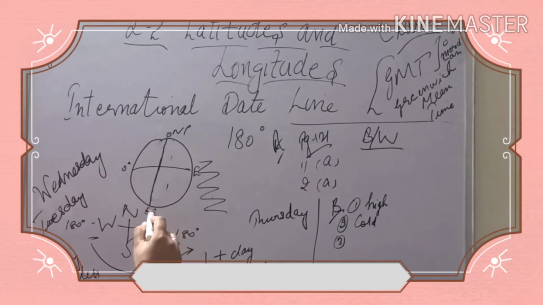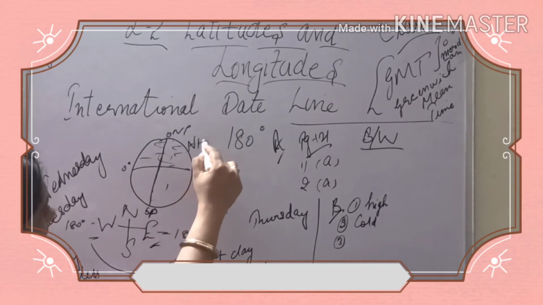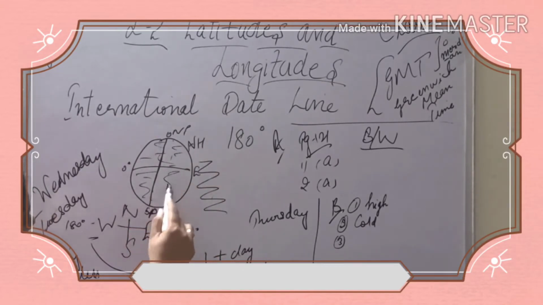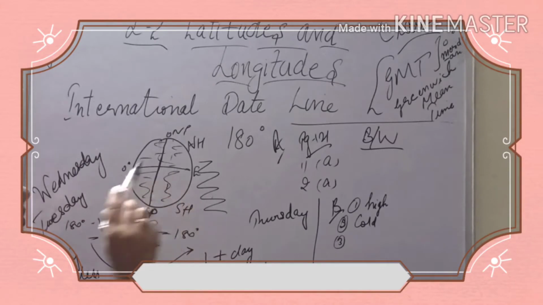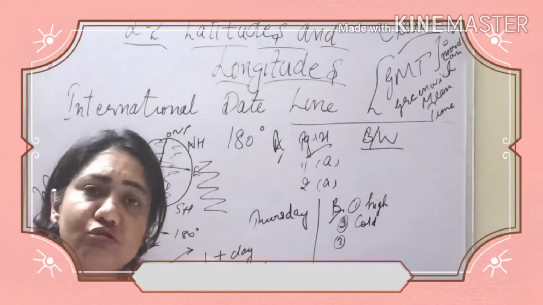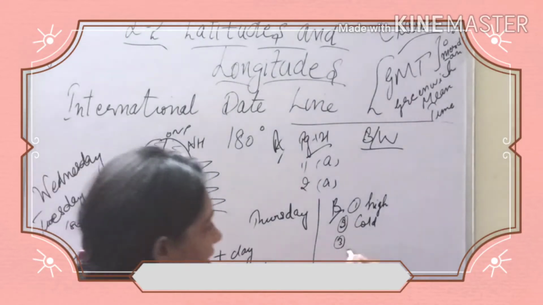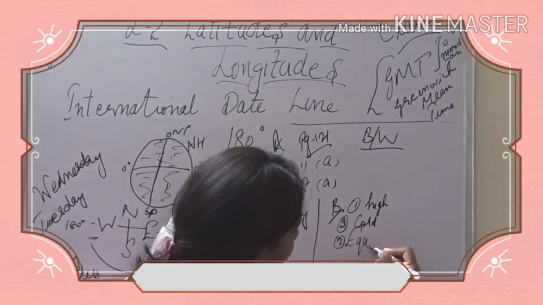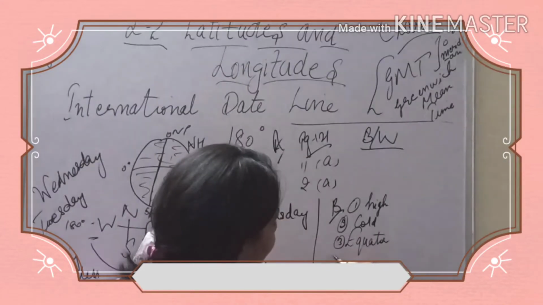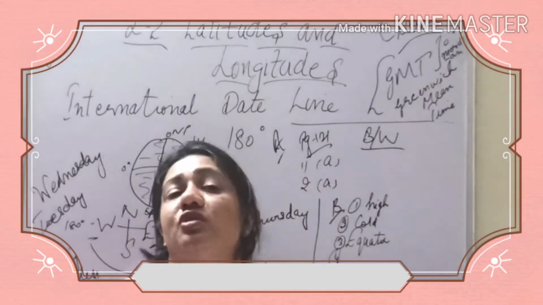This is South Pole. So it divides the earth into 2 halves. This upper portion is known as Northern Hemisphere, and this portion is known as Southern Hemisphere. This line of equator divides it into 2 parts. So the equator is the imaginary line. Equator. All these lines, be it parallels or meridians, are the imaginary lines that we have drawn just to calculate the place.